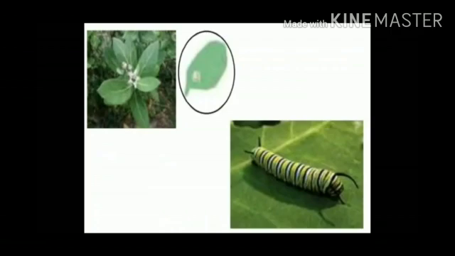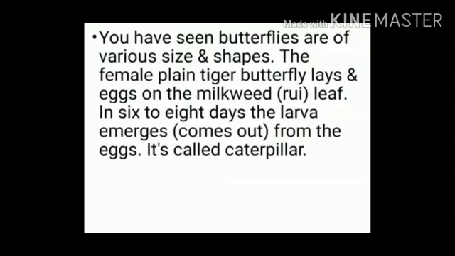Then it forms the larva. You have seen that butterflies are of various sizes and shapes. The female plain tiger butterfly lays eggs on the milkweed or rui leaf. In 6 to 8 days, the larva emerges. Emerge means come out from the egg. It is called a caterpillar.